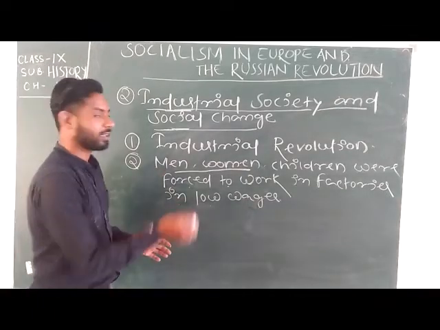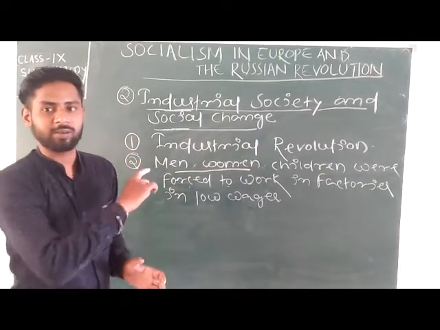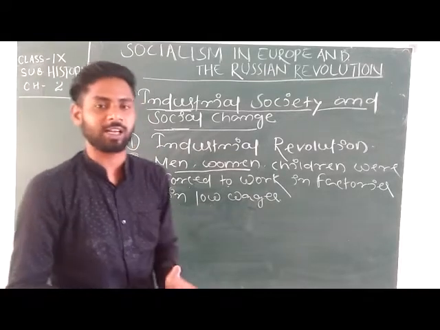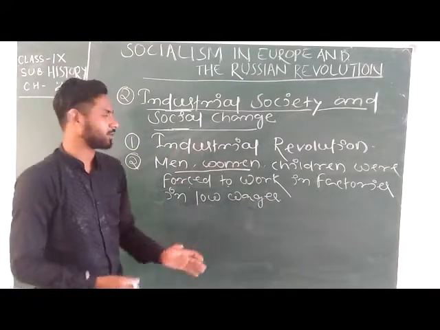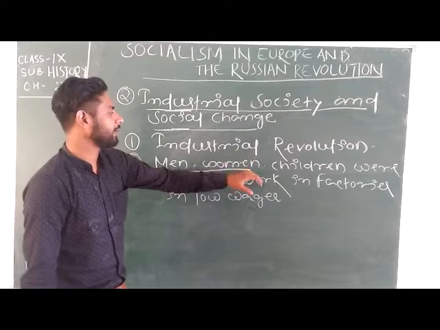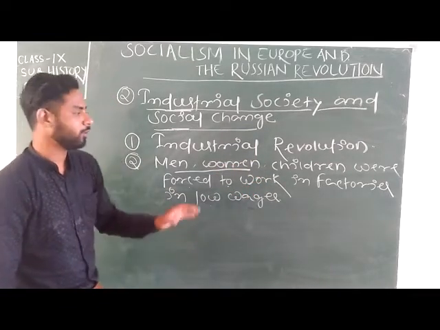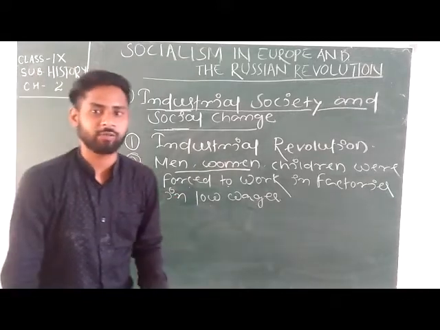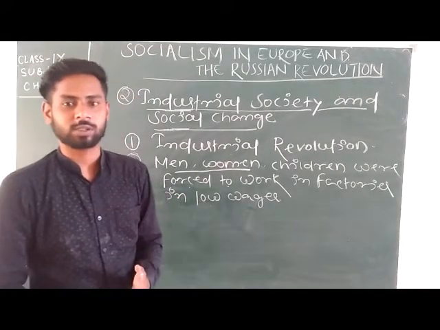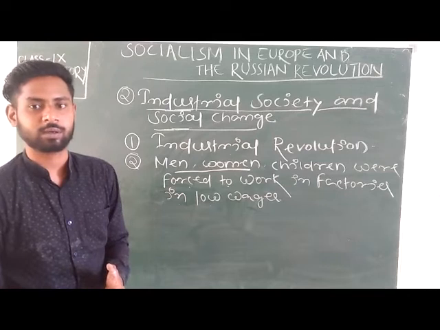Because in the French Revolution the third estate were the upper class people, and in the Russian Revolution it was the industrial people, the labor class who worked in factories as forced labor. Got it?